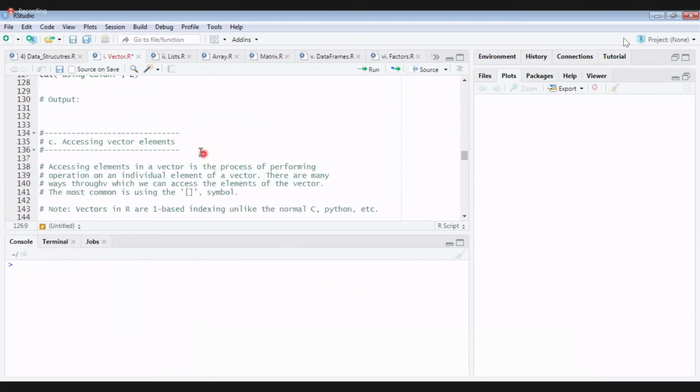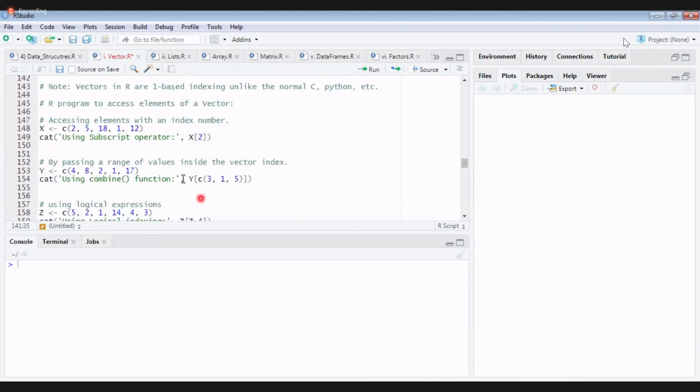Next, how to access a vector? You can access a vector using square brackets, let it be C, Java, Python, anything. We use the same thing. Now tell me what is x of 2. This is my x, having values 2, 5, 10, 1, 12.